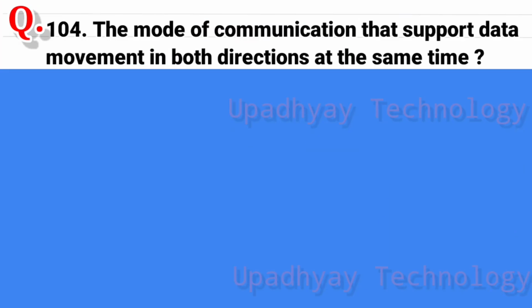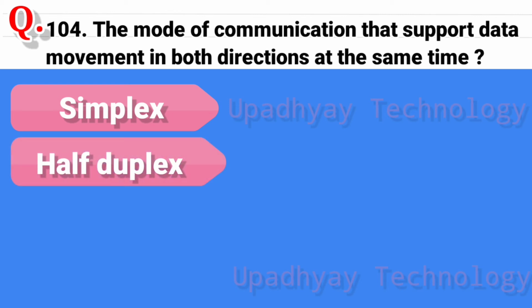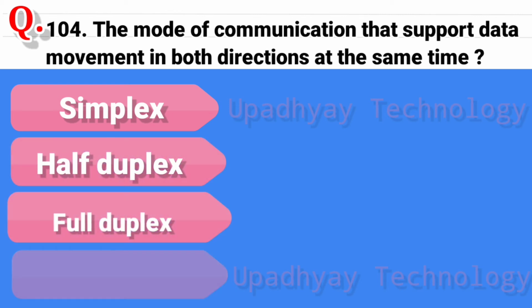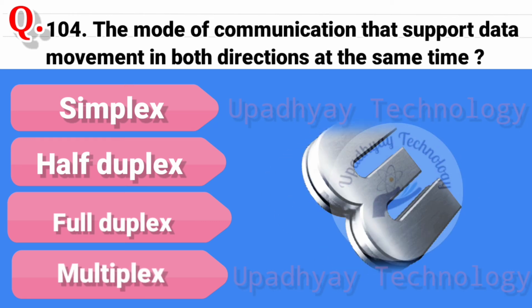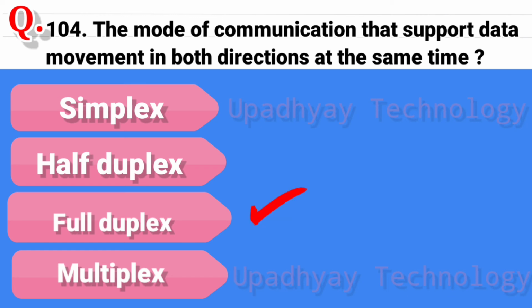Question 104. The mode of communication that supports data movement in both directions at the same time. And the options are simplex, second option is half duplex, third option is full duplex, and the last option is multiplex. And the correct answer is full duplex.